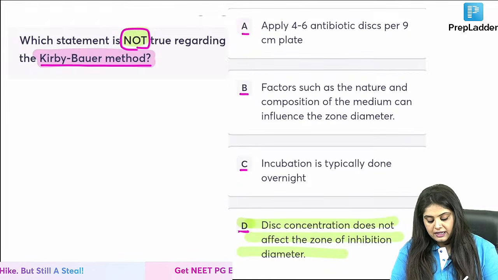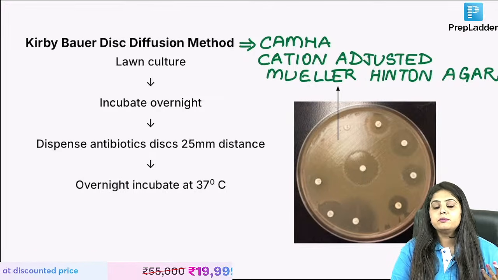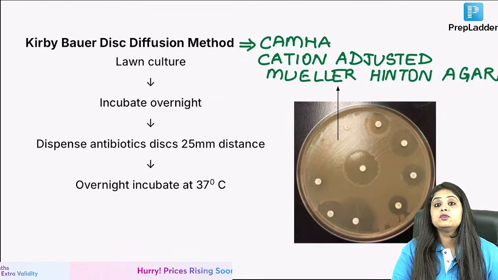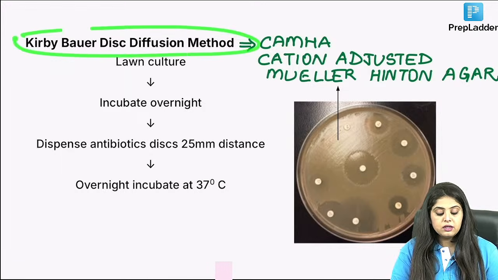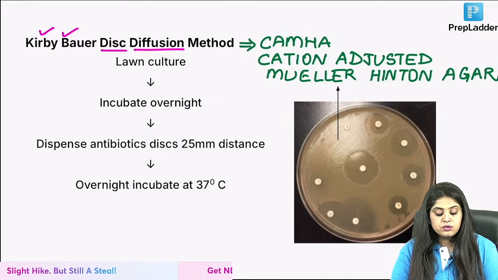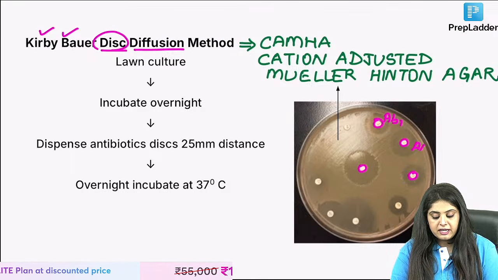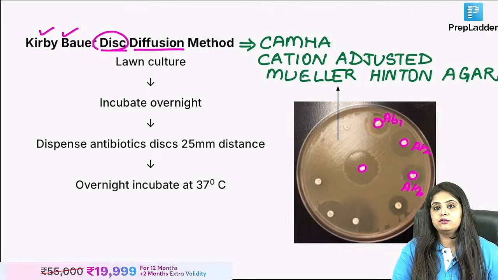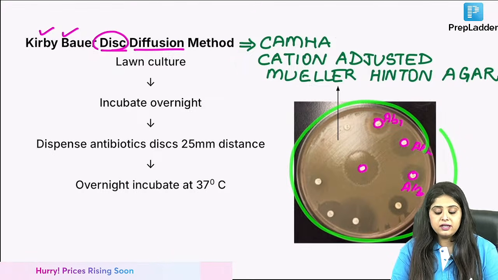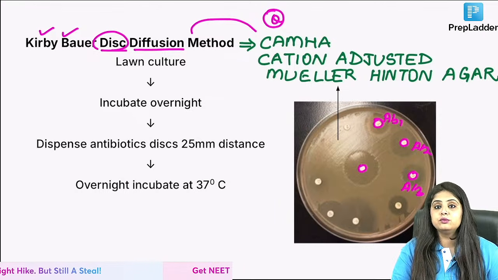So when I'm talking about antibiotic resistance, or I want to find out, in a case of, again, urinary tract infection, what antibiotics should be advised to this person, which antibiotics he would respond to, I do the Kirby-Bauer disc diffusion method. Kirby and Bauer are names of people, so that's okay. Disc diffusion will tell me that I will be using discs of antibiotic number 1, antibiotic number 2, antibiotic number 3, and so on and so forth. So before these discs, I have added some agar, like you always add blood agar, chocolate agar. Over here, you have added CAMHA. They ask you for Kirby-Bauer disc diffusion, what agar is used? What is CAMHA?